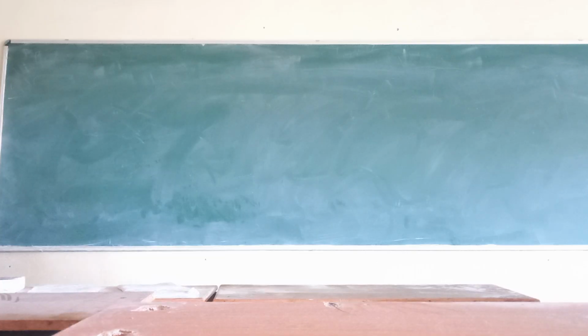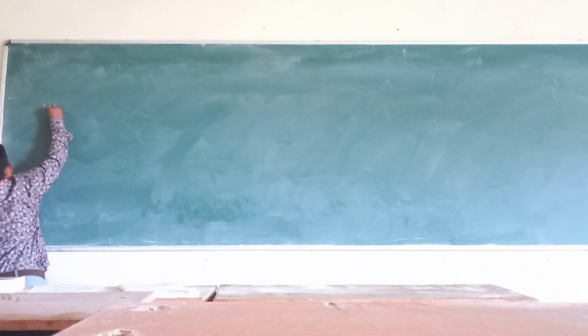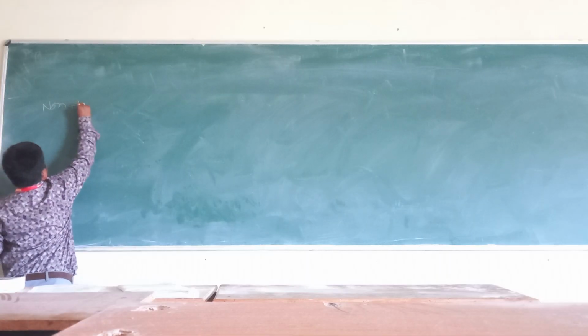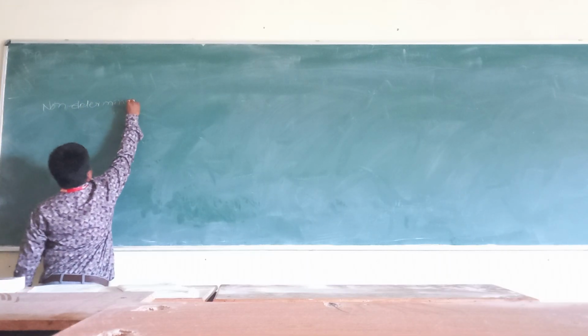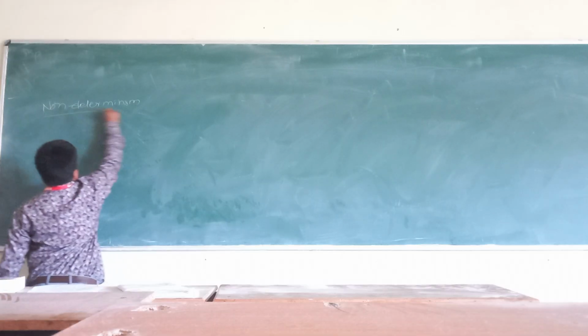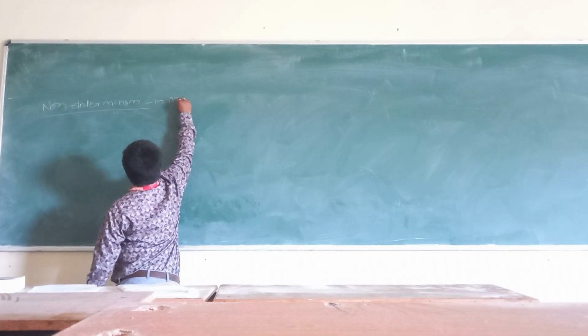Okay, let us consider non-determinism in MIMD.